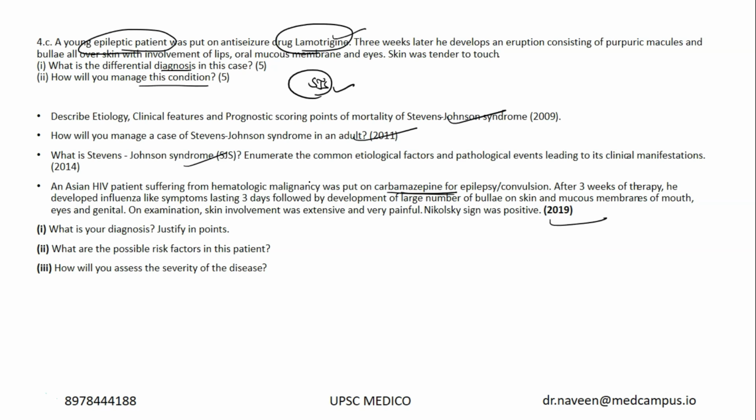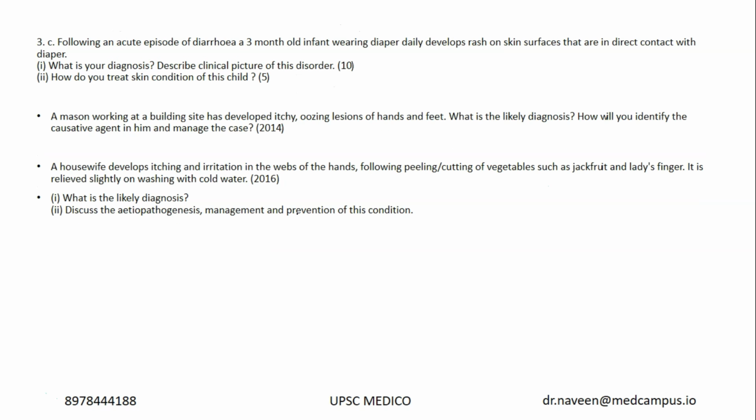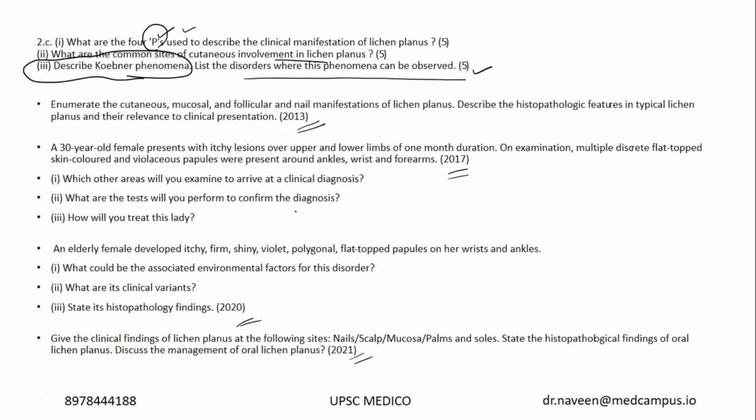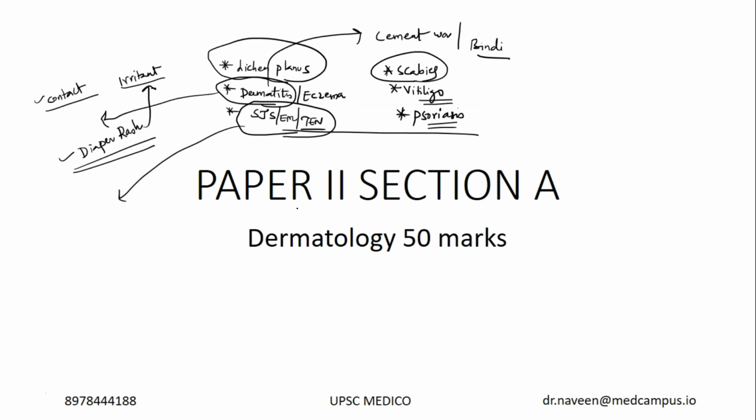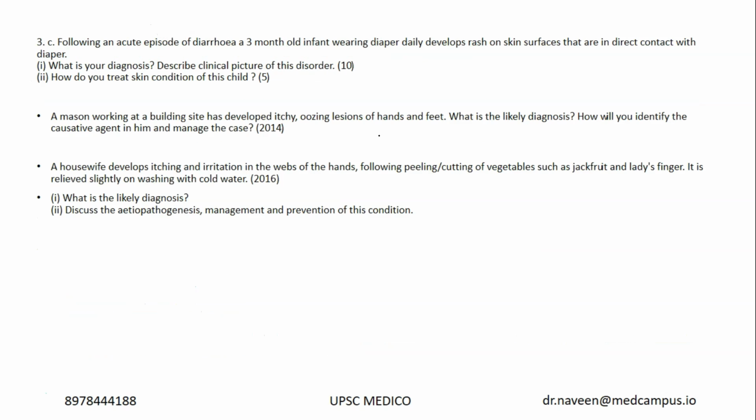So this is done. Dermatology, pretty easy. Stevens-Johnson syndrome, diaper dermatitis, lichen planus, and scabies. So out of the 6 topics, every time 4 topics repeat. Maybe next year, because vitiligo and psoriasis were missing, first start revising these 2 topics, then get into the already asked ones. But always the dictum was scabies and dermatitis. They'll always be there in the exam.